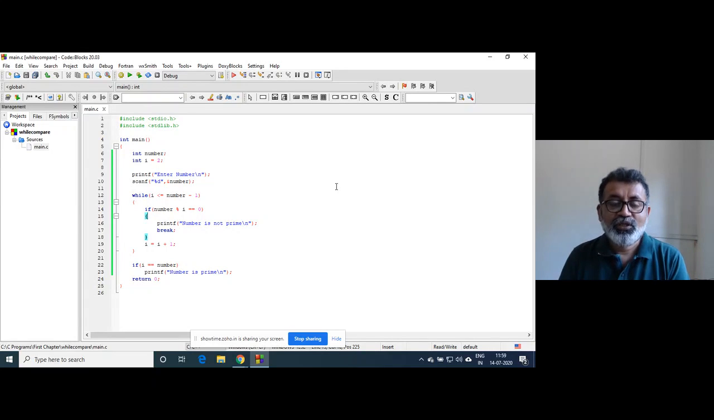We can say that number is prime. Then only. That is the reason we have run that program from 2 onwards. That's why we have initialized to 2. And what is the ending condition? What is the terminating condition? Till what number? Till number minus 1. Right? Till that number you need to execute that loop.